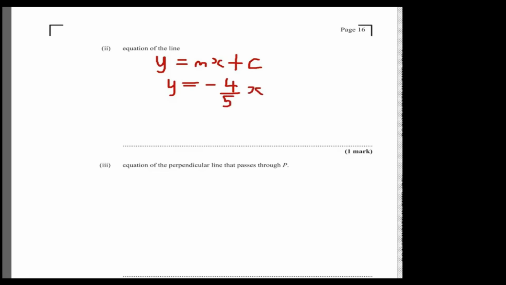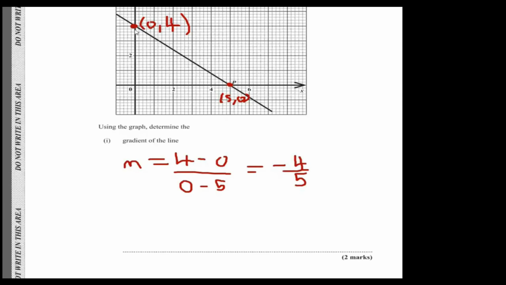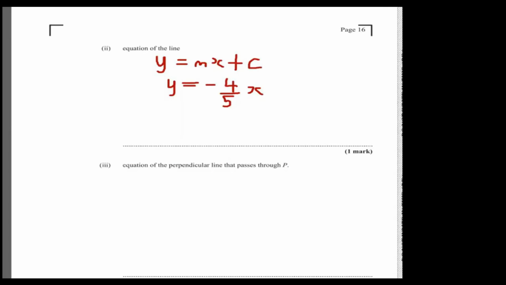But what is c? C is the y-axis intercept. It cuts the y-axis at 4. And so this is minus 4 over 5x plus 4. Nice and easy.